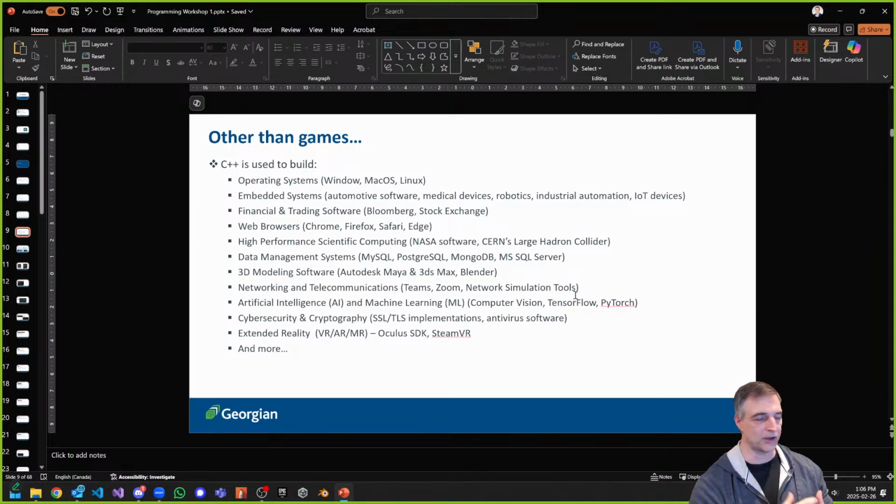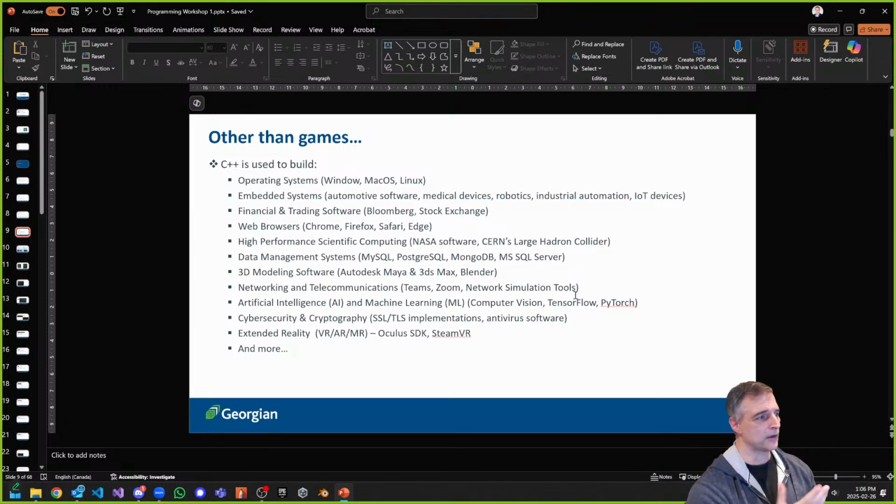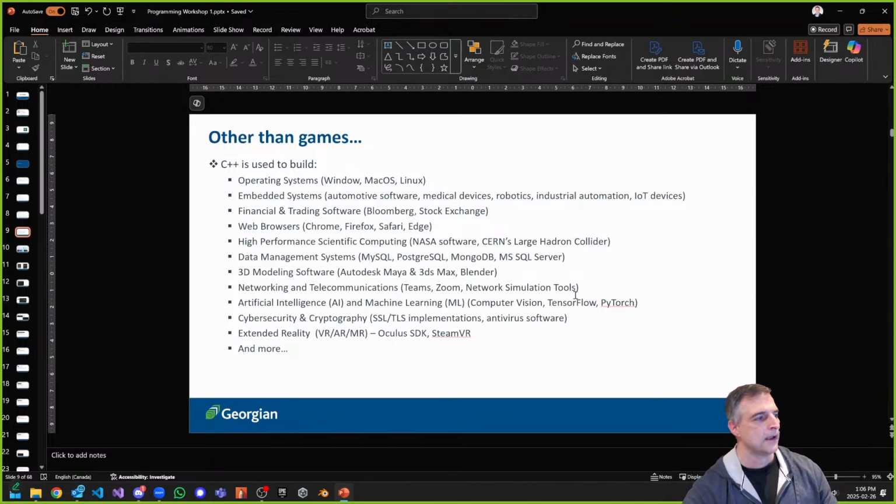For me, if you're going to build an operating system, C++. Embedded systems like automotive software, medical devices, financial and trading software, web browsers, all kinds of stuff that you see here in the list, 3D modeling software, AI, at least the back end, the core stuff in AI like TensorFlow, all built with C++. Extended reality SDKs, for example SteamVR and the Oculus SDK, all built with C++. Why? Super efficient. That's why it's used. But also millions of lines of code for all this stuff.